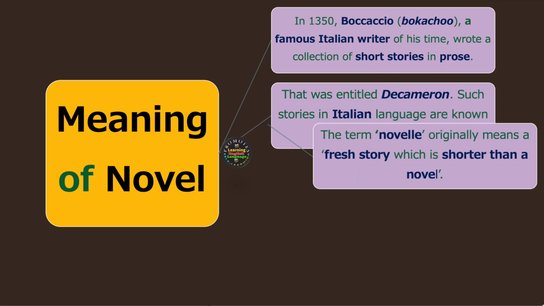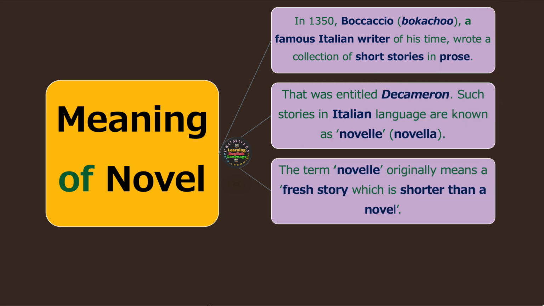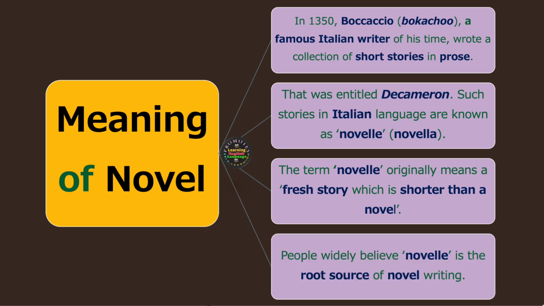We continue our discussion. The term novel originally means a fresh story, which is shorter than a novel. A fresh story means a new story about someone or something. People widely believe novel, with this spelling, E at the end of the word, this archaic, old way of writing the spelling of novel, is the root source of novel writing. This is basically the literal interpretation of the word novel. From where does it come and what does it mean?